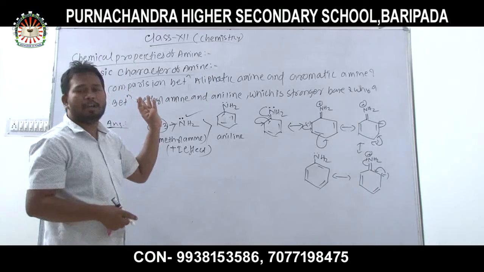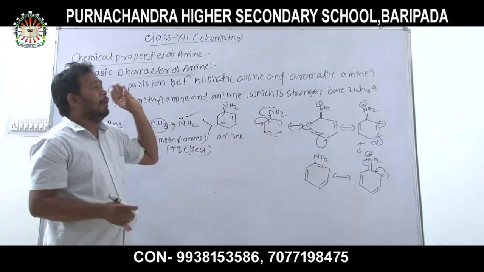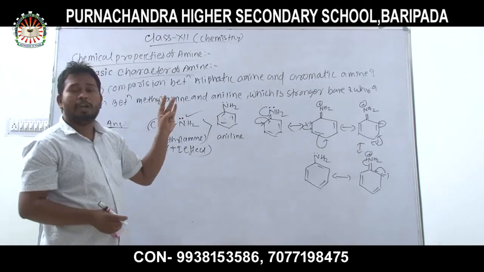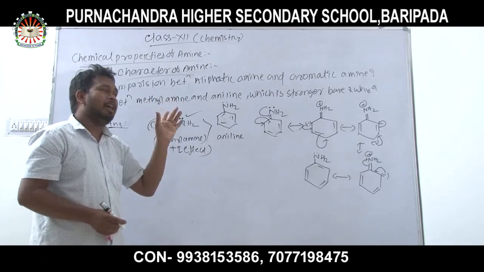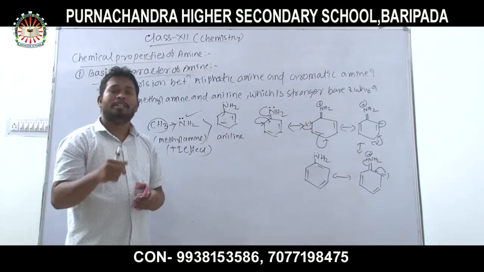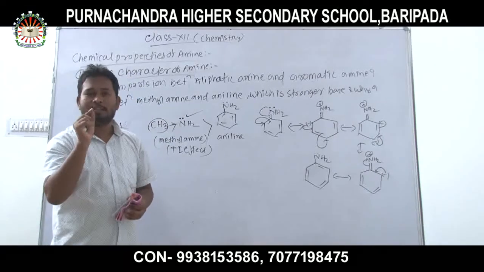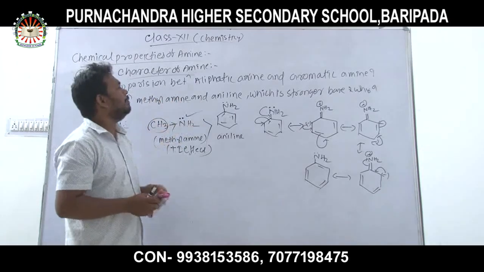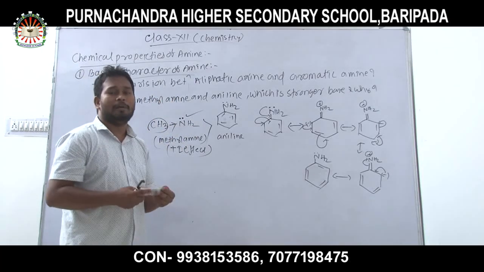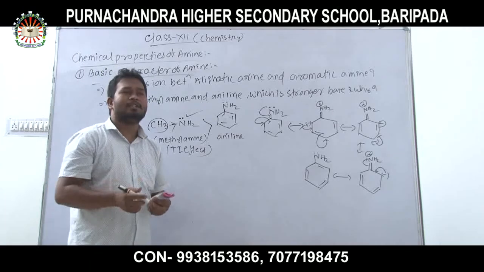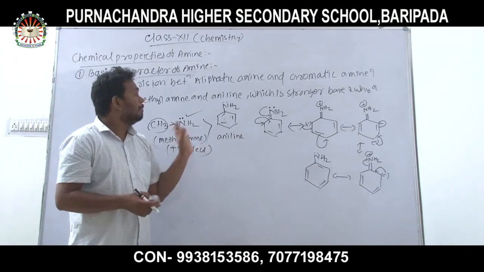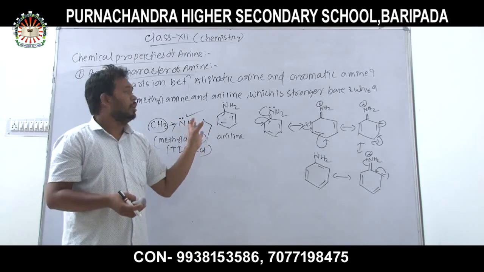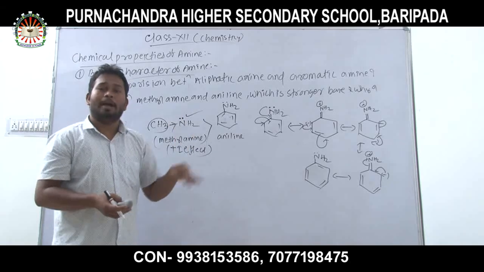First one is the comparison between ammonia and aliphatic amine. Second one is between primary, secondary, and tertiary amine, where secondary amine is more basic than primary and tertiary due to steric interactions and the solvation effect. Third one is the comparison between aliphatic amine and aromatic amine. Next class we will discuss the chemical reactions involved in amines. Thank you.